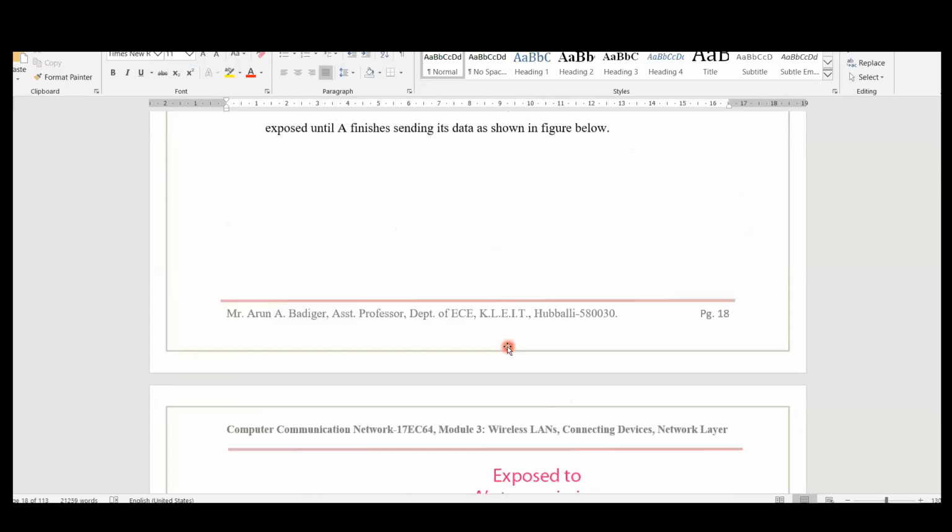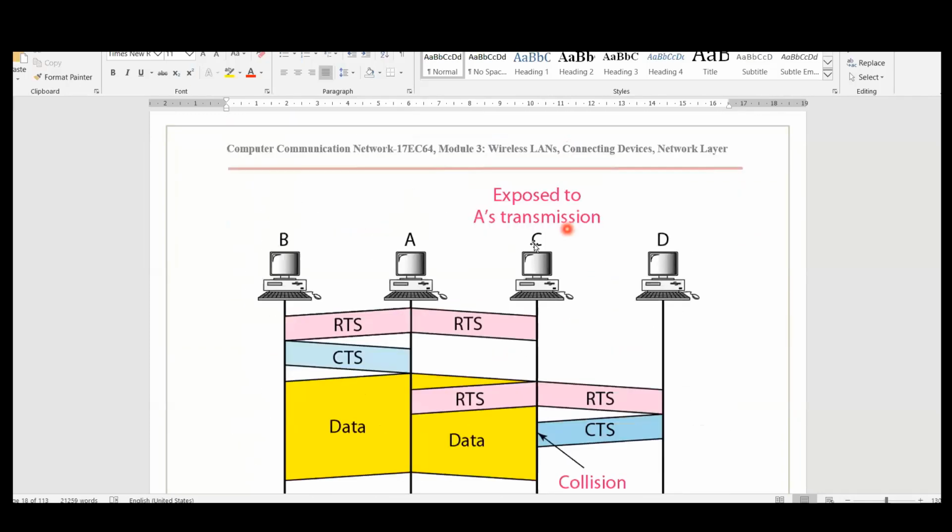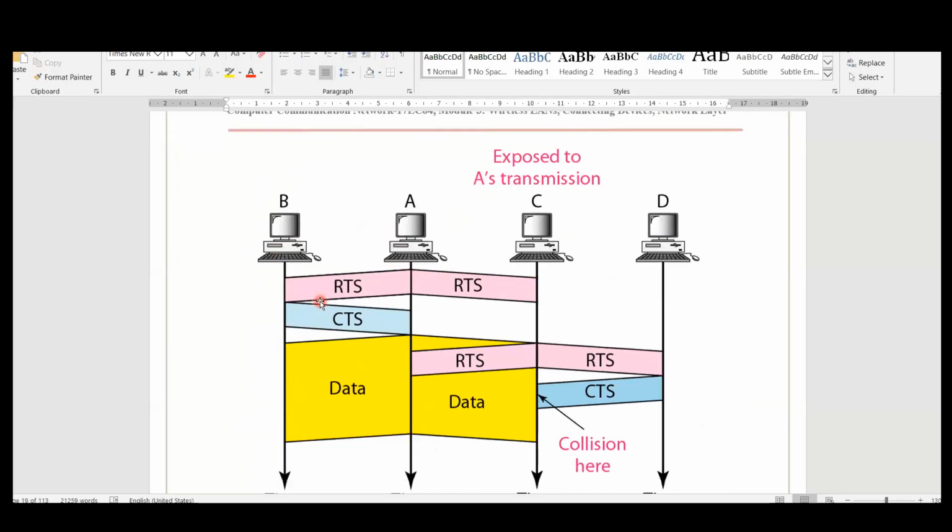Okay, this is one of the things. The assumption here is A can send the data to both B and C if they are in range. In this case, A wants to send the data to B. Initially it will send RTS, request to send, then once it gets confirmation from B, clear to send, it starts sending the data.